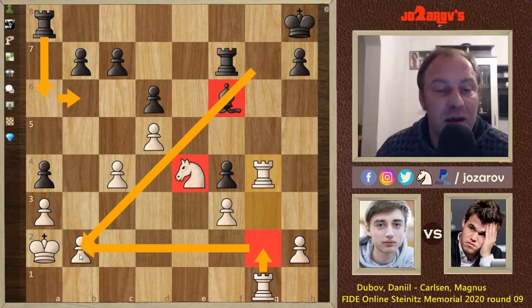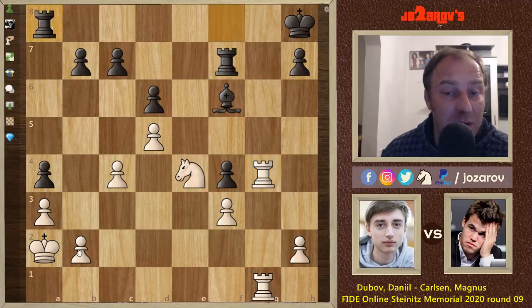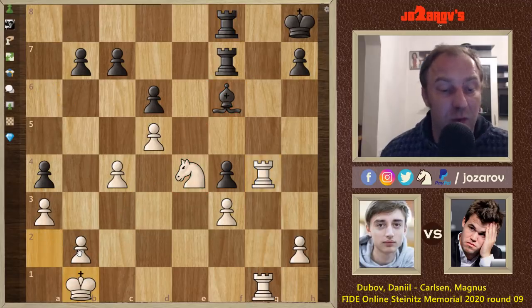I don't think that Magnus Carlsen has here clear attacking ideas. In the game, Magnus tried rook to f8, we have king to b1, simply improving the position of the king. Now it's time to go into a favorable endgame.